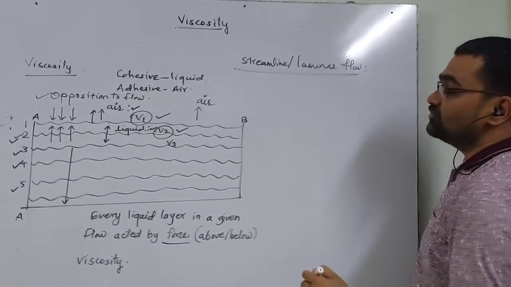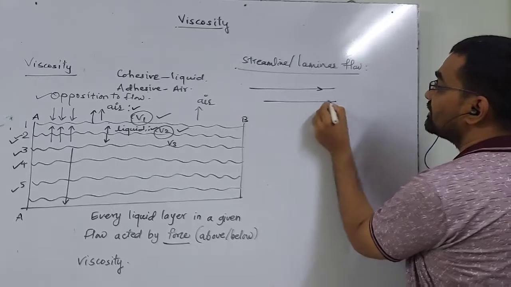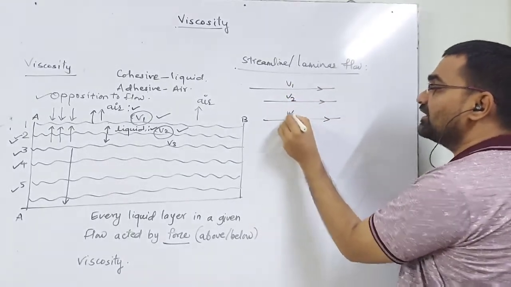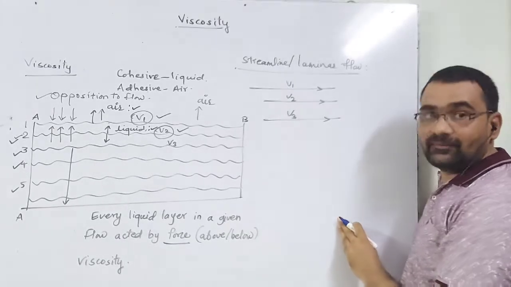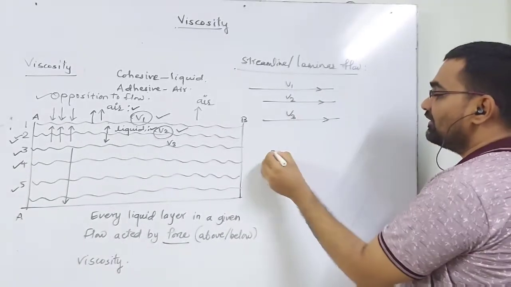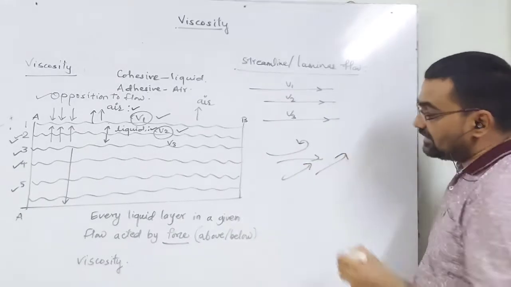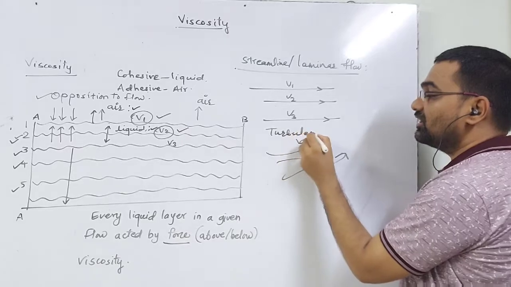When all the layers are parallel to each other, perhaps with different velocities, we call it streamline or laminar flow. Whereas if these velocities are irregular and randomly directed, the flow of liquid is called turbulent flow.